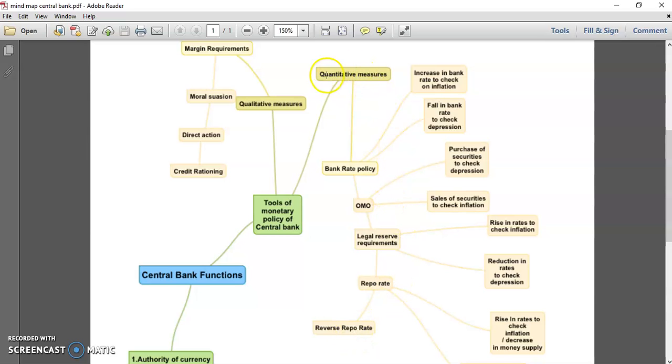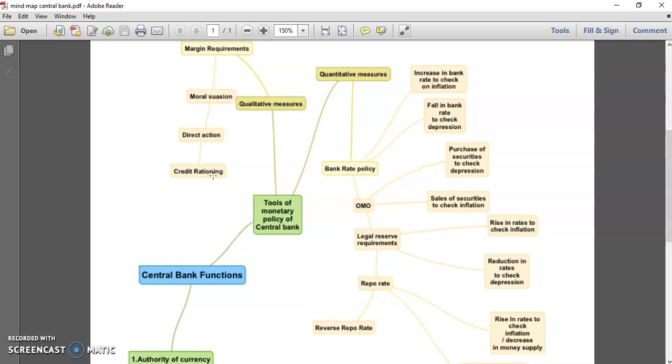So why are these called quantitative? Because when the bank increases the rate of interest, the bank directly impacts the volume of money, meaning the quantity of money. That's why it is called quantitative measures. Second, there are other measures called qualitative measures. Qualitative measures mean that without directly interfering with the money supply, the bank deals with different kinds of instruments to control credit or money supply. Margin requirement is there, moral suasion is there, direct action is there, credit rationing is there.